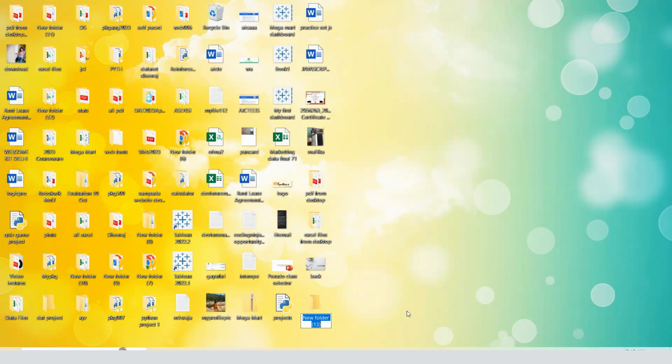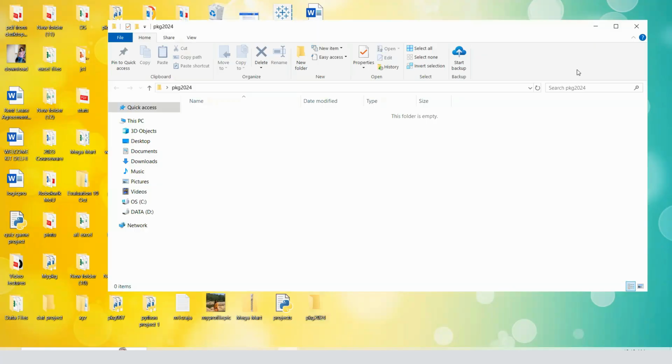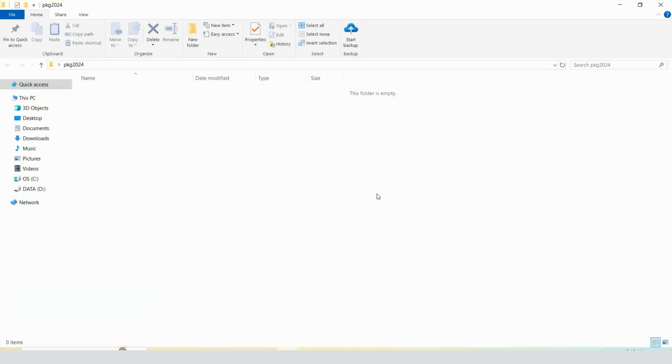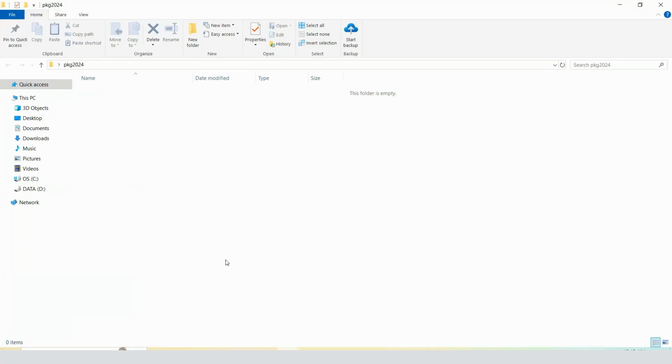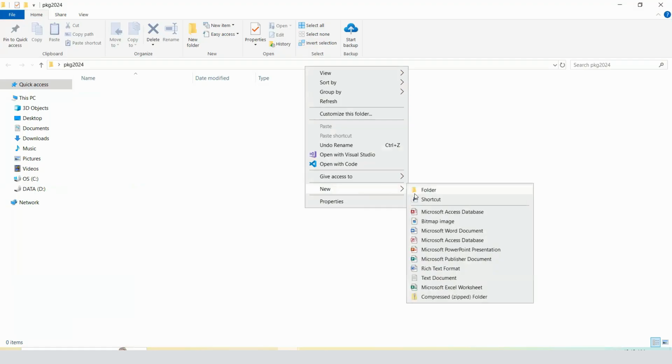So my package name is, suppose, PKG2024, okay? So this is my package. A package is a collection of modules. So let's create multiple modules. Let's create a Python file here. You can directly open your IDLE, or I'm just going to use this one.